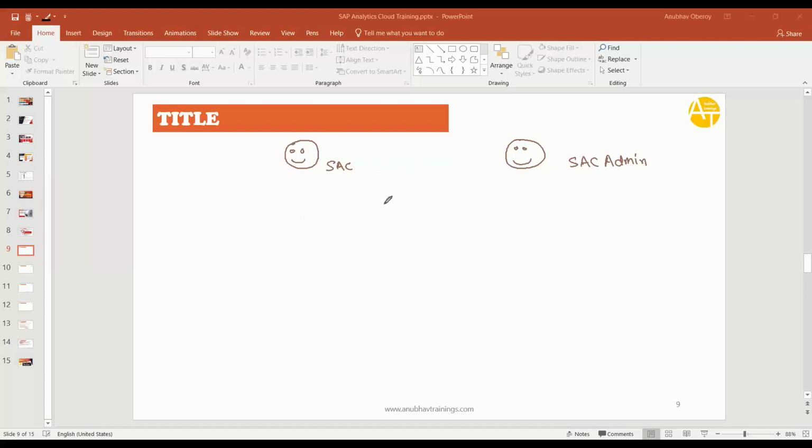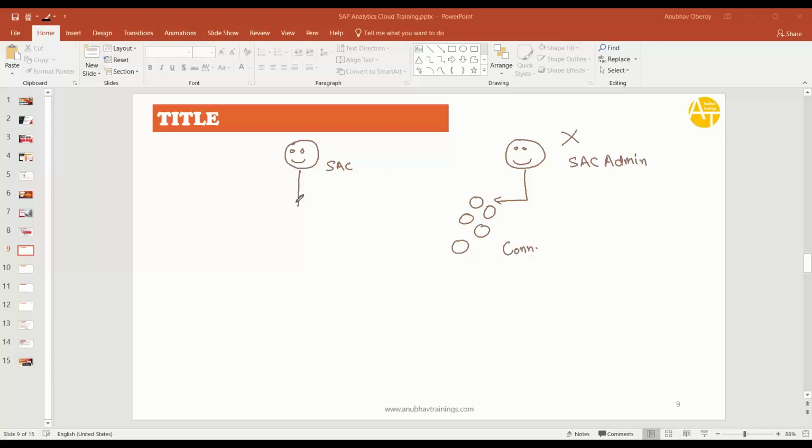So there are two types of concerns here: the SAC consultant's concern and the admin's concern. The admin is the person responsible for creating users in Analytics Cloud and creating connections. This is one type of security which the admin addresses. This course is not an admin training, so we are not going to consider the security concerns related to admin.